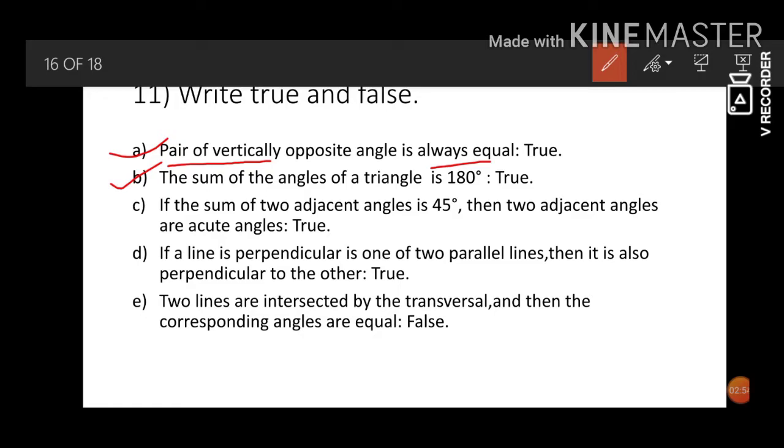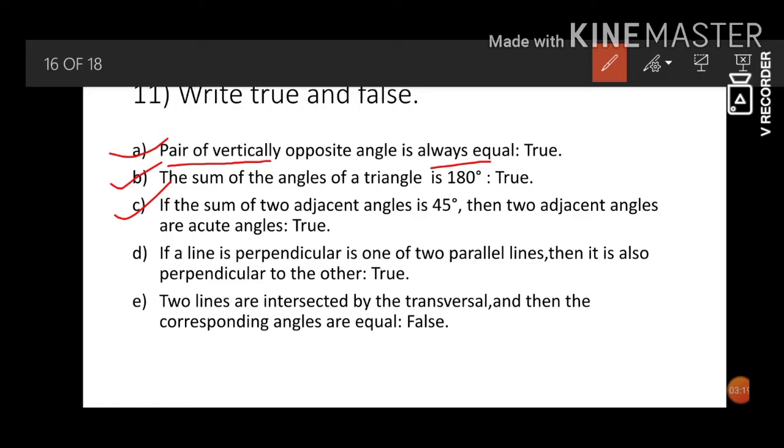If the sum of two adjacent angles is 45 degrees, then the two adjacent angles are acute angles. As it is, an angle of 45 degrees is an acute angle. And it says that the sum of the adjacent angles together is giving us 45 degrees, which is an acute angle. So we can say that the angles themselves are acute angles. So the statement is true.